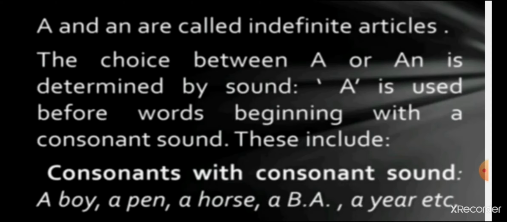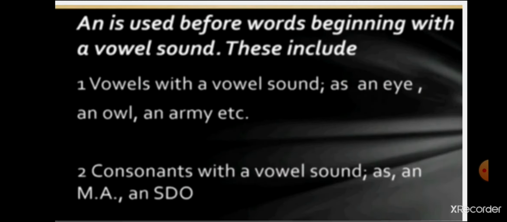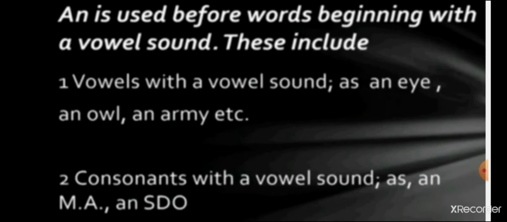A is used before words beginning with a consonant sound, and students, these include consonants with a consonant sound. For example, a boy, a pen, a horse, a year, etc. Then an is used before words beginning with a vowel sound. Vowel sound should be there. These include vowels with a vowel sound. For example, an eye, an owl, an army, etc.